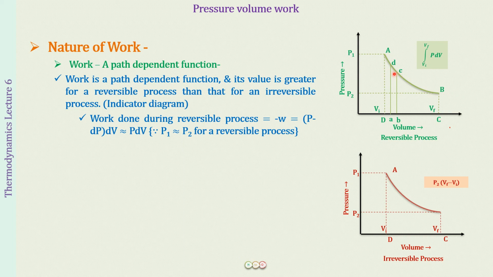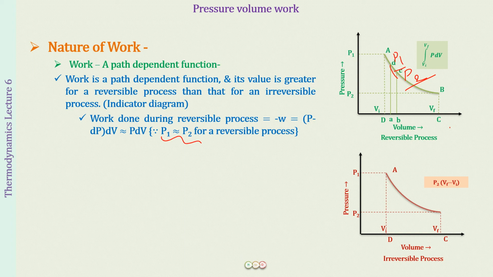Although I have made it this big, ideally it is going to be so small, but we have to see the process. So I have labeled just a small portion of it from D to C. Now this is going fine. There is going to be some pressure P1 at point D and some pressure P2 at point C. But because this is such a small change that is happening, we can say that P1 is equal to P2.